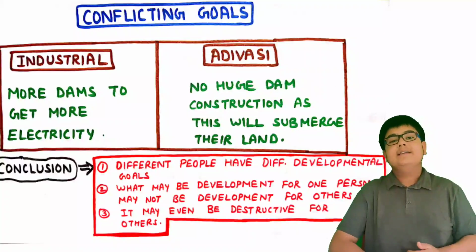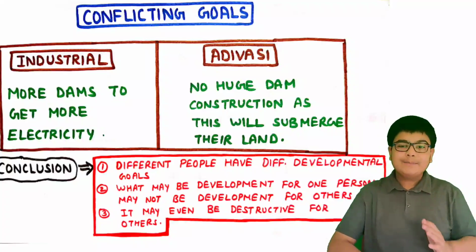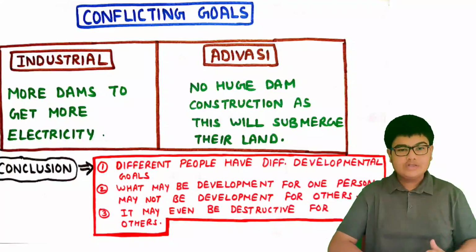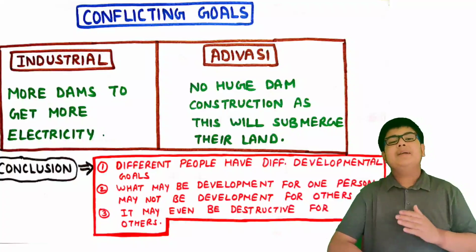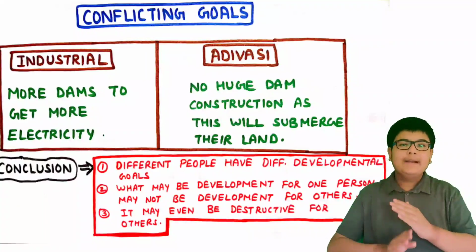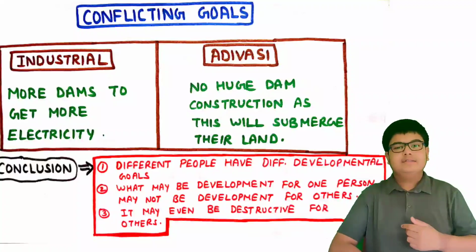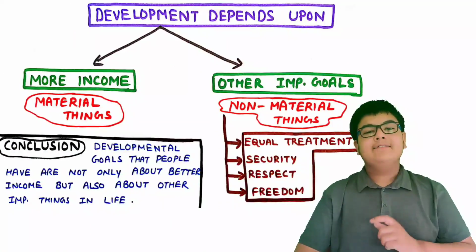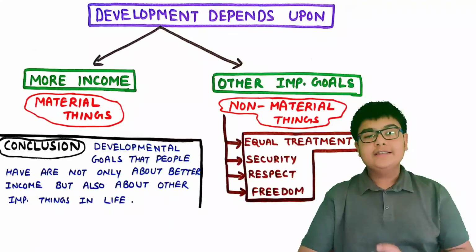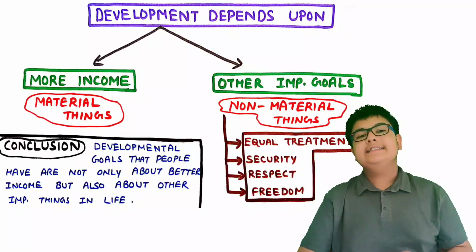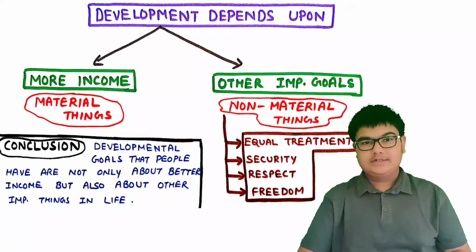So from this, we can conclude that different people have different developmental goals, and what may be development for one person may not be development for the other, and it may even be destructive for the other. So basically, development depends first on income, and second on other important goals.